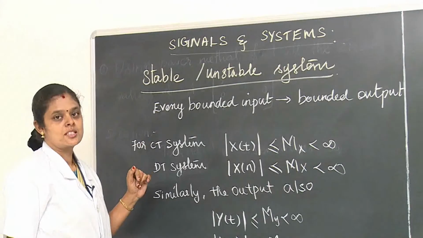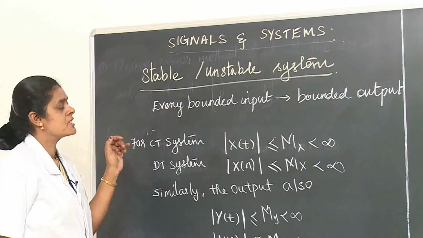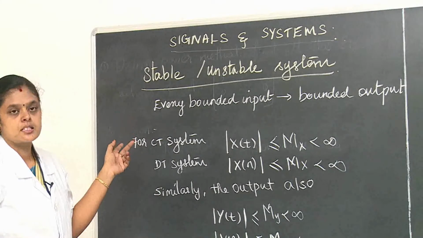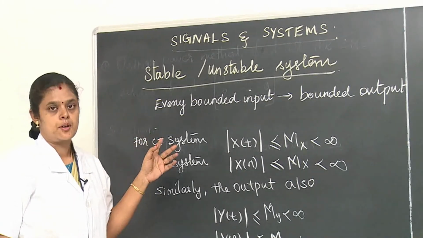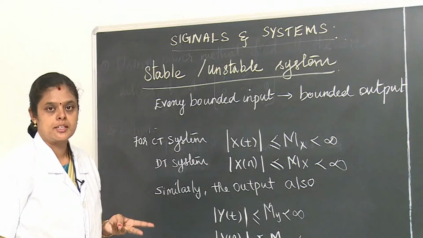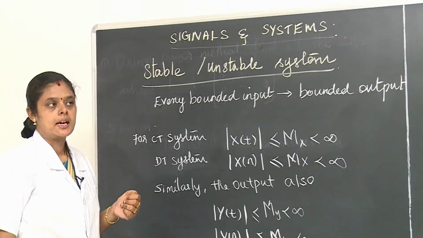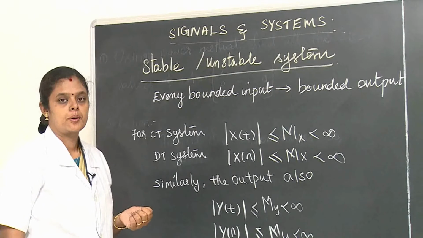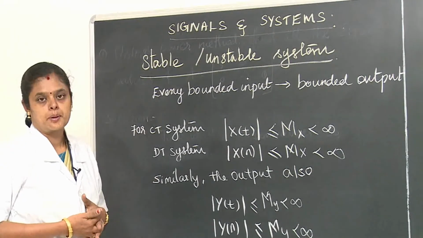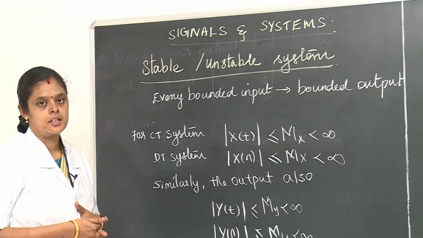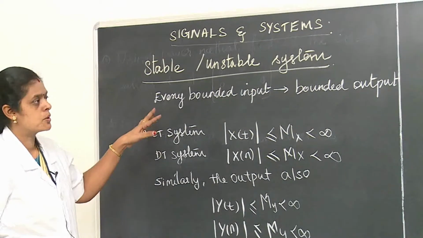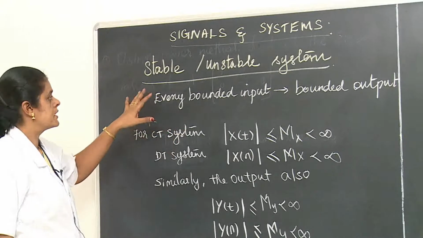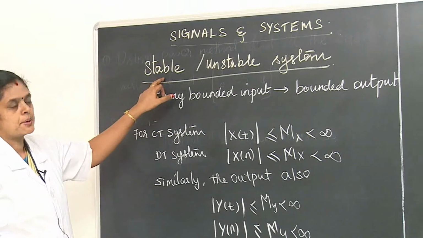Today we are going to discuss signals and systems. In the previous class we discussed the classification of systems. That is, we have five properties: stability property, causality property, linearity property, time invariant property, and invertible and non-invertible property. In the previous class we saw three properties. In this class we discuss the two remaining properties. So let us first discuss the stability property.